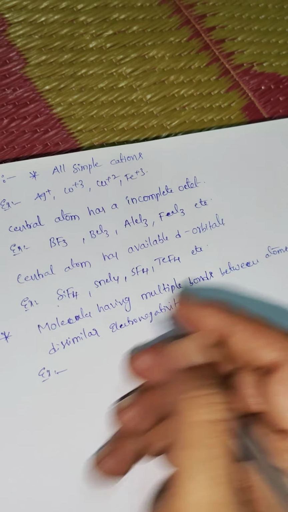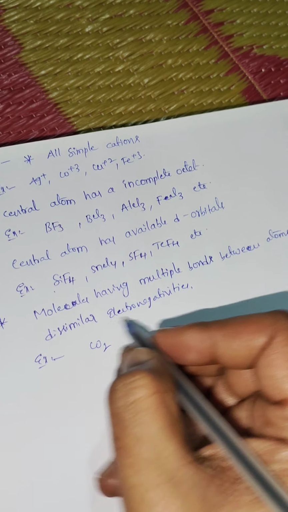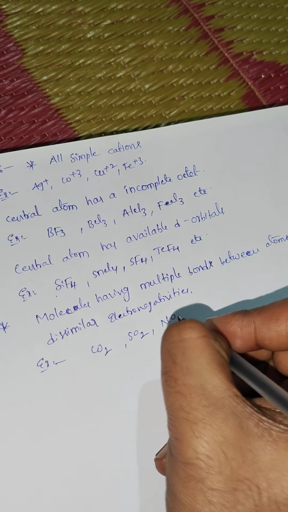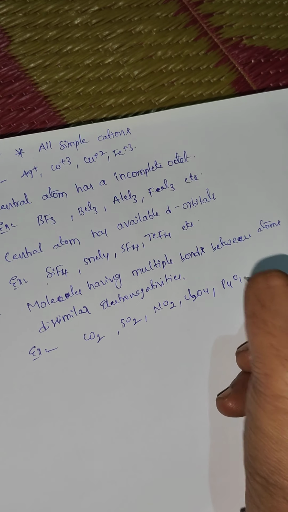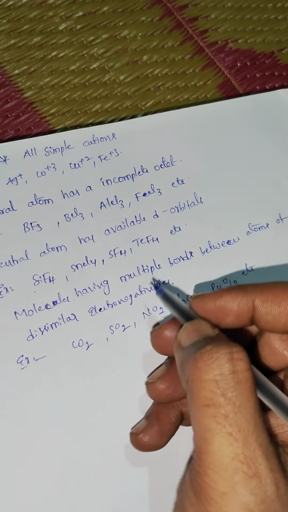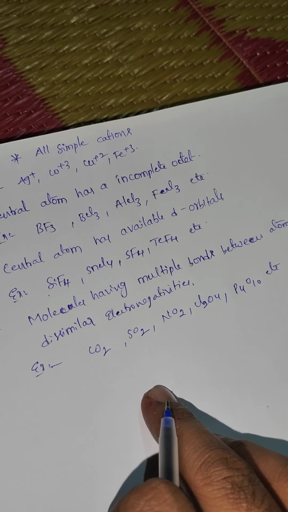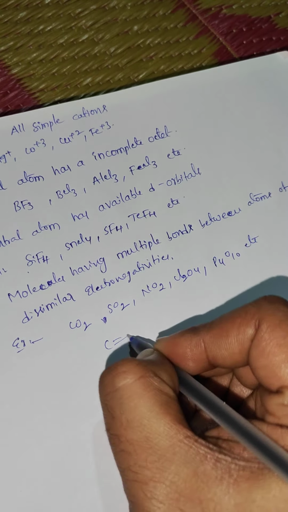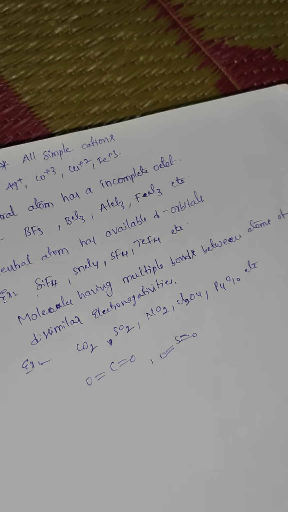Examples: CO2, carbon dioxide, multiple bonds are there. In SO2, sulfur and oxygen, multiple bonds are there. In NO2, Cl2O4, P4O10, like this you can take any example. Molecules having multiple bonds between atoms of dissimilar electronegativity, not similar electronegativity. Similar electronegativity means the molecule is a Lewis base. Dissimilar electronegativity means they act as a Lewis acid.